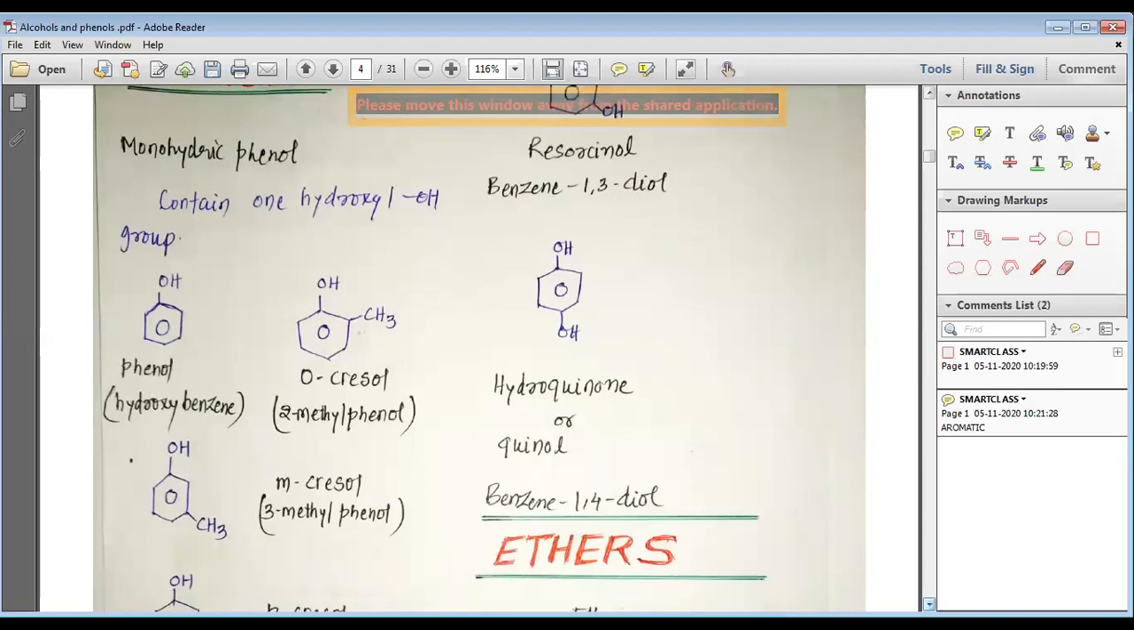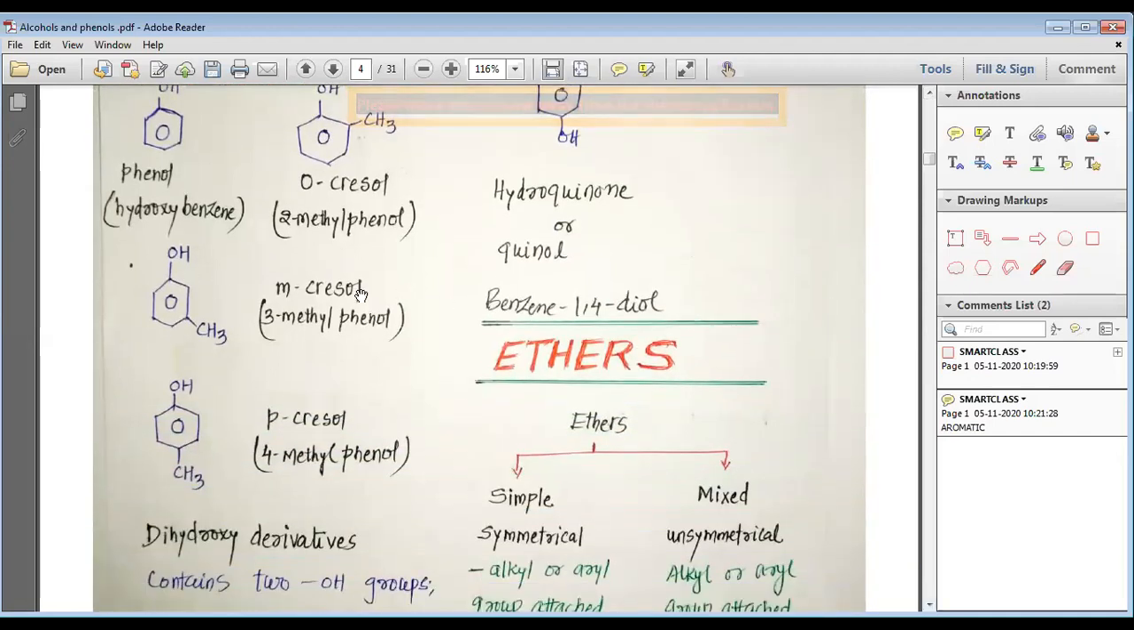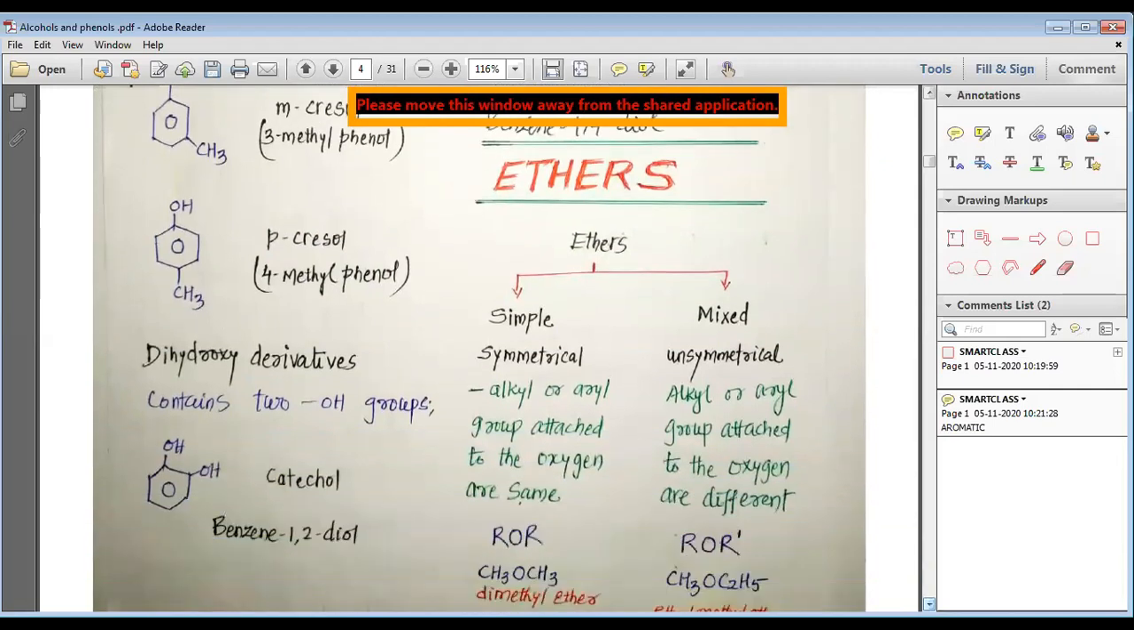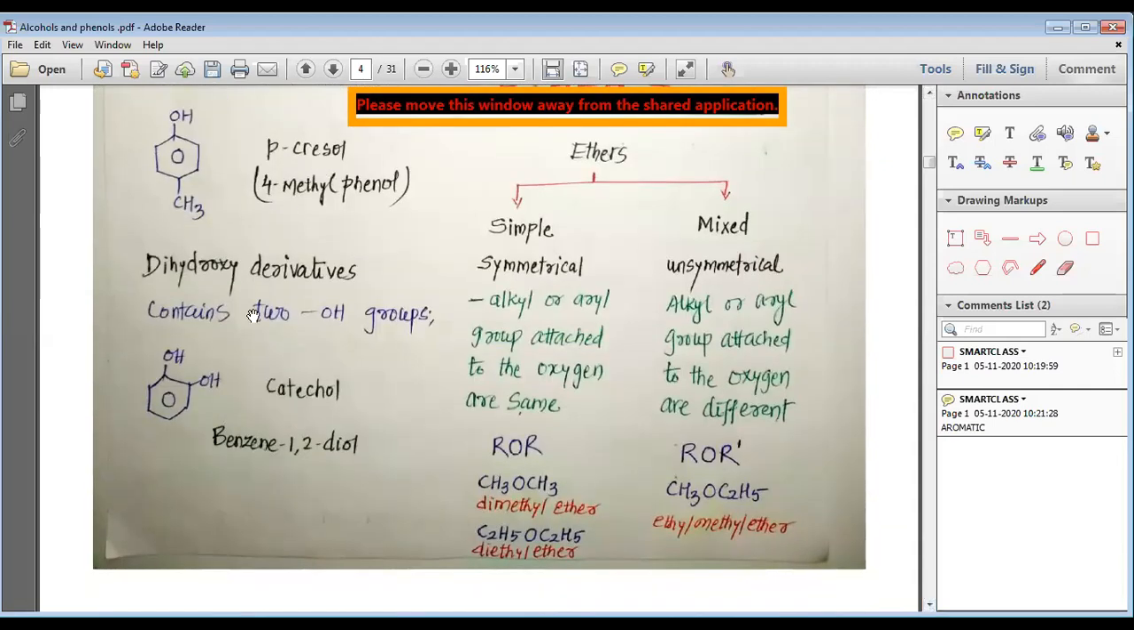Then we have the metacresol, where OH and CH3 are at 1,3 position. So it is 3-methyl phenol. Then we have paracresol, which is the 4-methyl phenol. Now we should study about the dihydroxy derivatives of phenol.